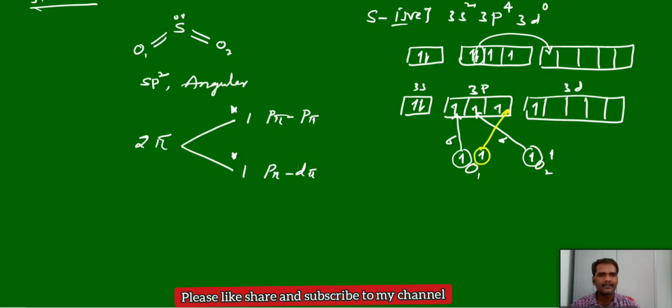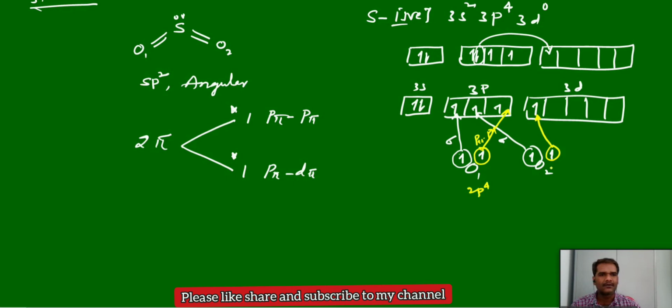What is the bond here? This is the 2p electron, 2p4 configuration. P electron and p electron are forming a pi bond. So hence it is the p pi bond, between the p-p orbitals overlapping. And the second oxygen, this electron and this electron.